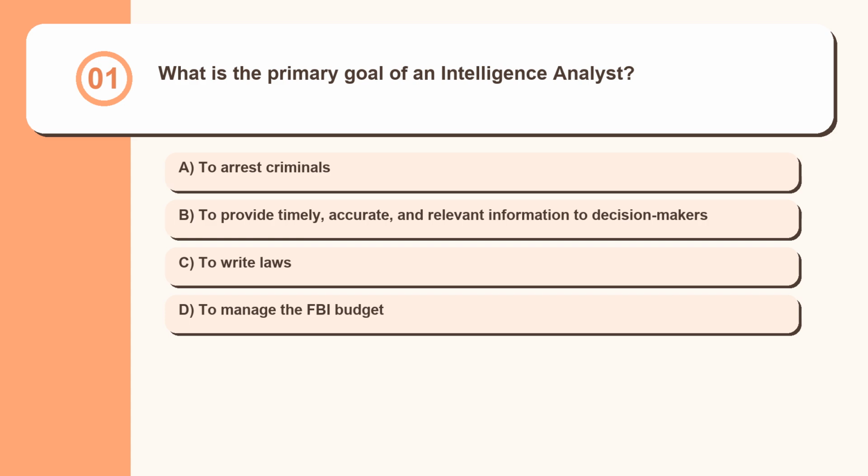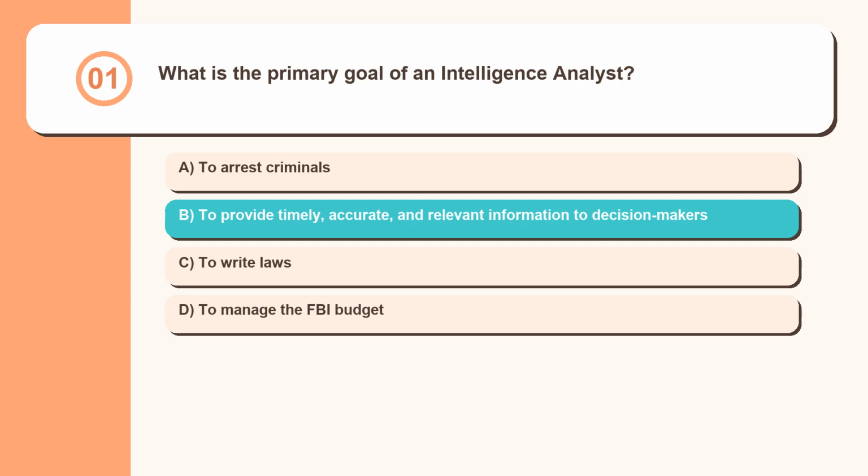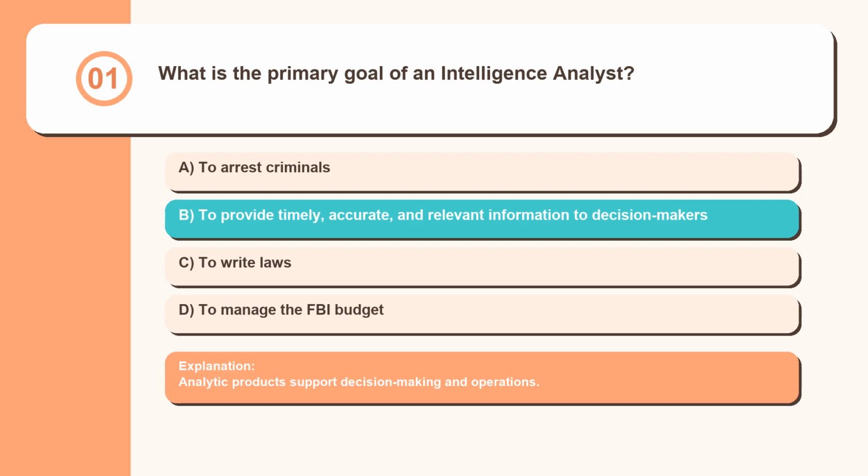Question 1. What is the primary goal of an intelligence analyst? To arrest criminals. To provide timely, accurate, and relevant information to decision makers. To write laws. To manage the FBI budget. Analytic products support decision-making and operations.